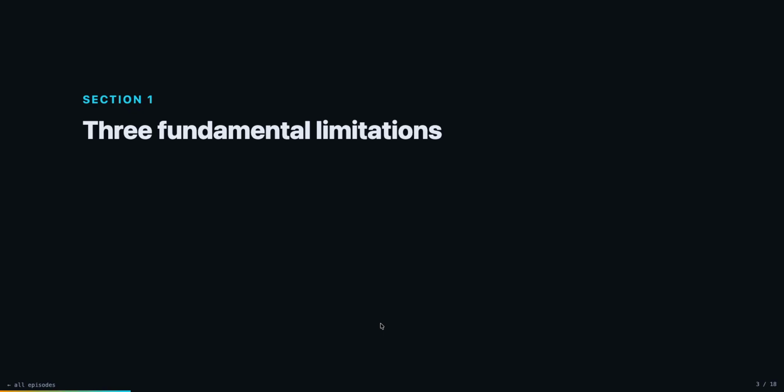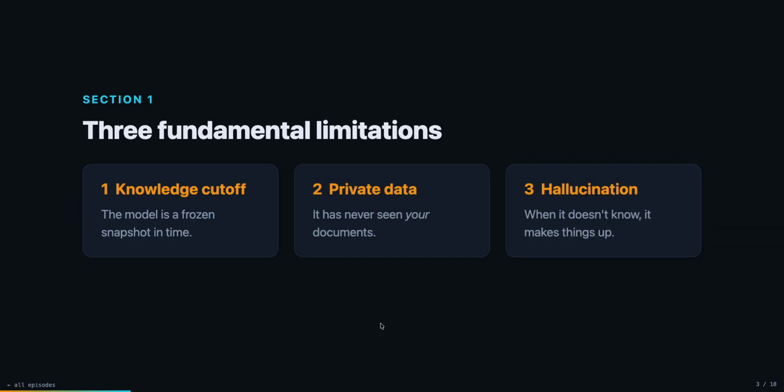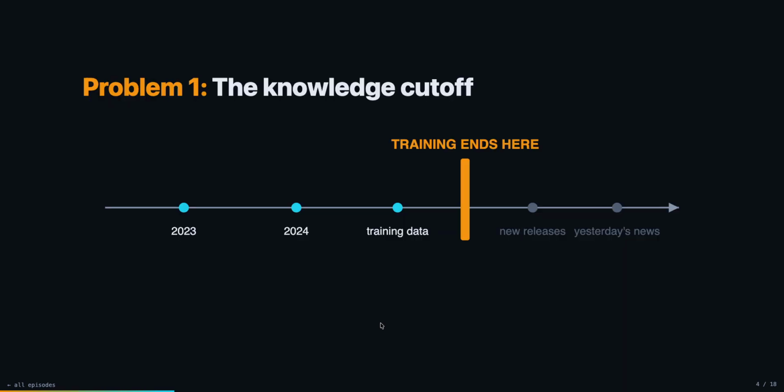Let us go to section 1: three fundamental limitations. Knowledge cutoff: the model is a frozen snapshot in time. Private data: it has never seen your documents. Hallucination: when it does not know, it makes things up. RAG exists because of all three.